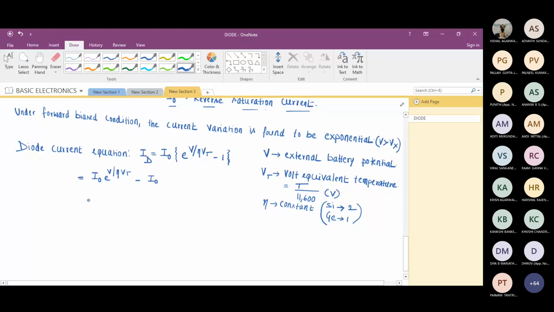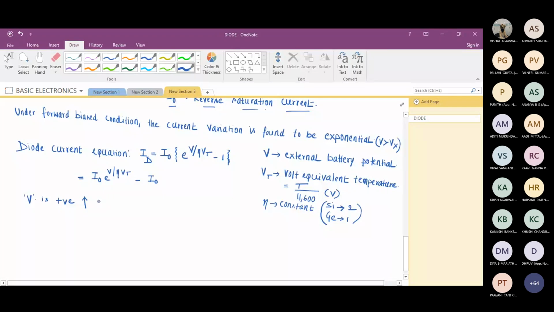Now, if V is positive and if it is rising, will I get a value of e raised to power something that is very high? And will the product of this be much greater than I naught?